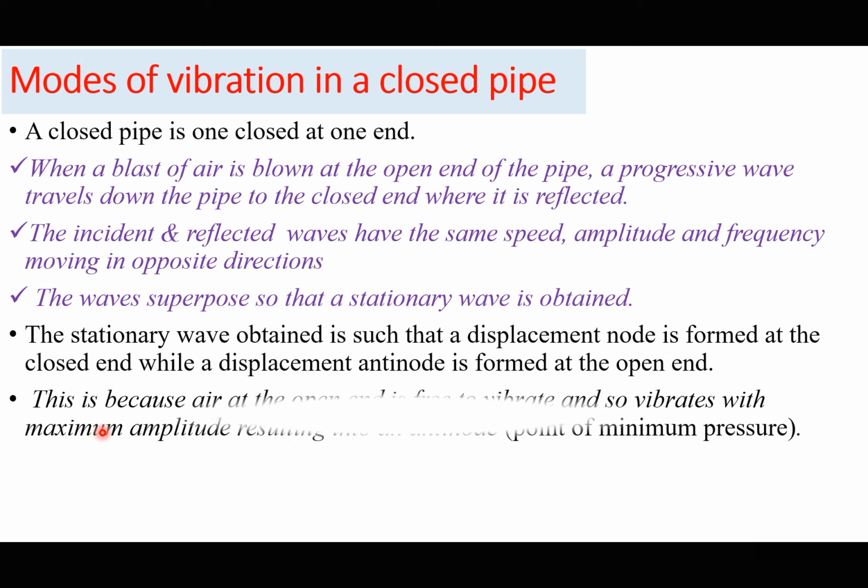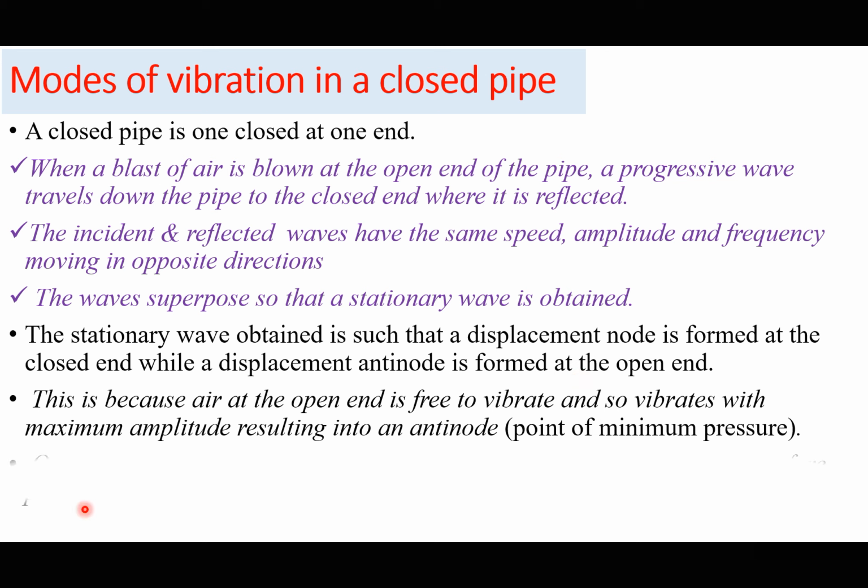So this is because air at the open end is free to vibrate and so vibrates with the maximum amplitude, resulting in an antinode. So we always expect an antinode at the open end. So that is a point of minimum pressure. An antinode is a point where there is minimum pressure. The particles are free to vibrate because the pressure is minimum.